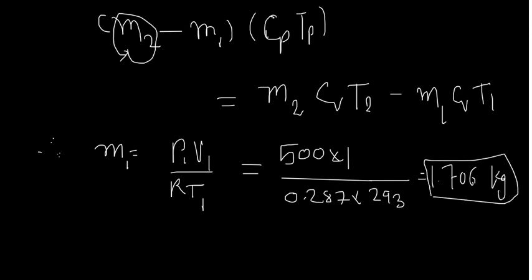Now just put the M1 value here. M2 is unknown to us, M1 is 1.706 minus Cp.